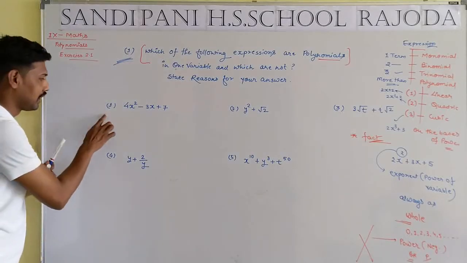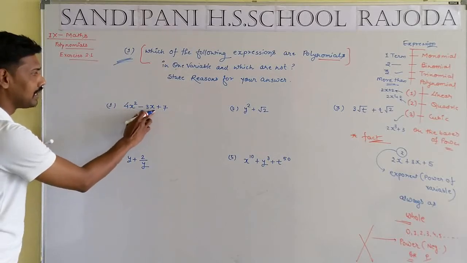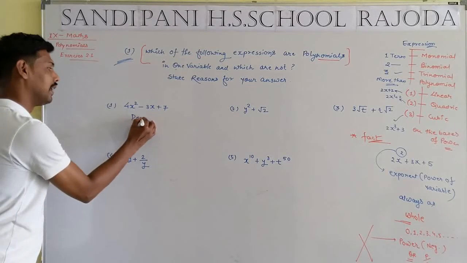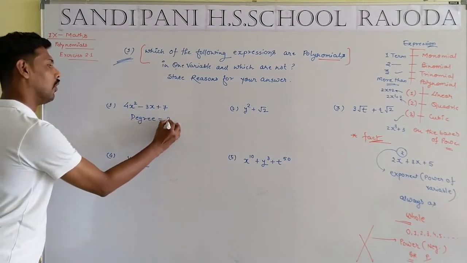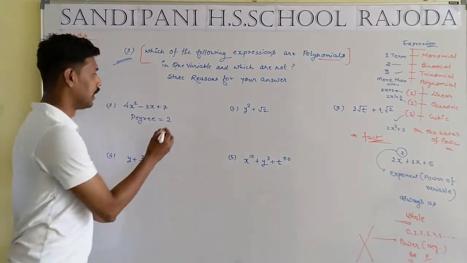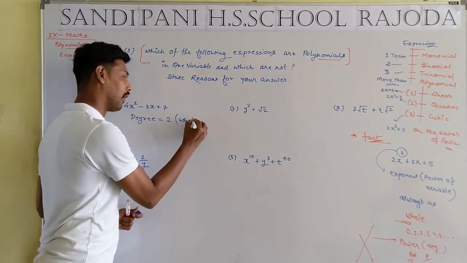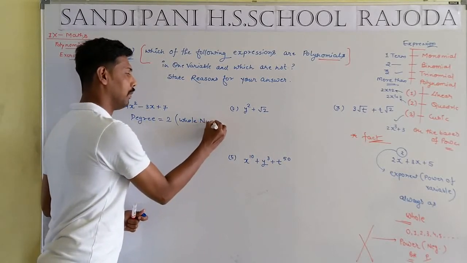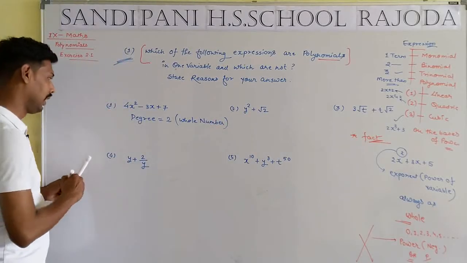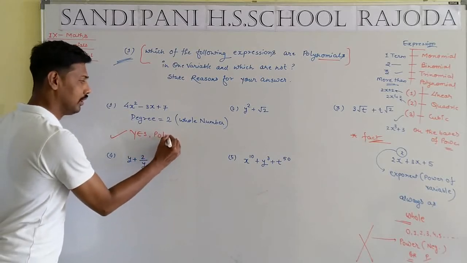Now we take the first example: 4x square minus 3x plus 7. The degree will be equal to 2. What type of number is that? A whole number. That means the expression is, yes, a polynomial.